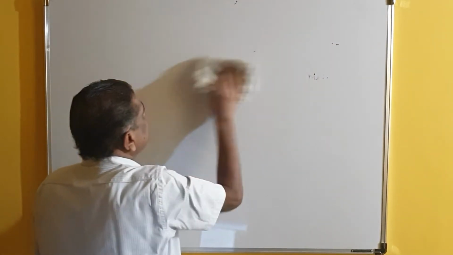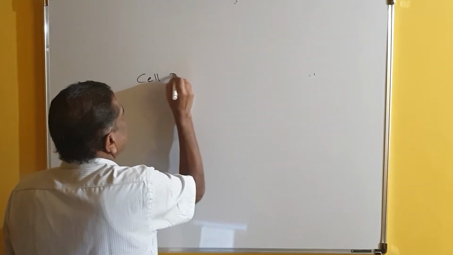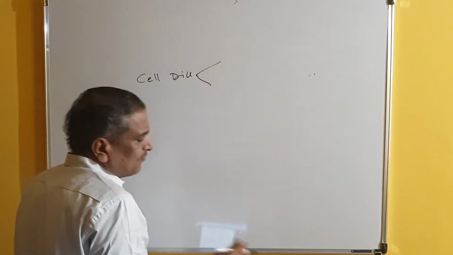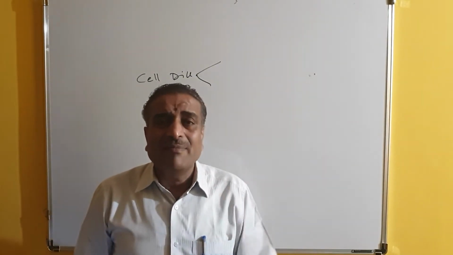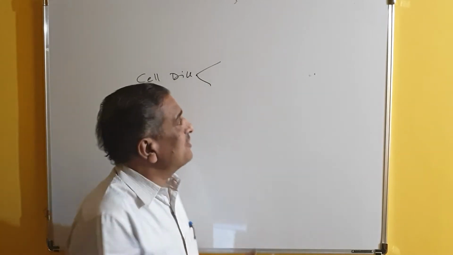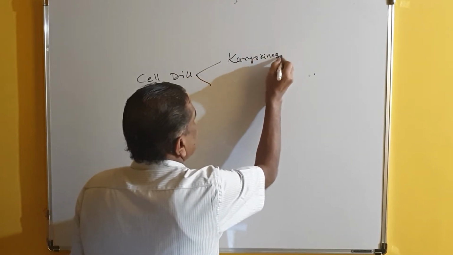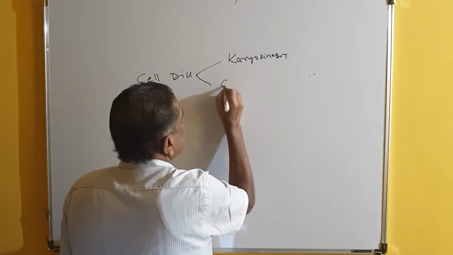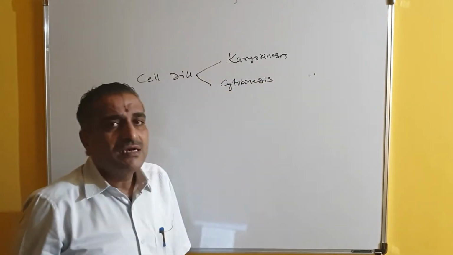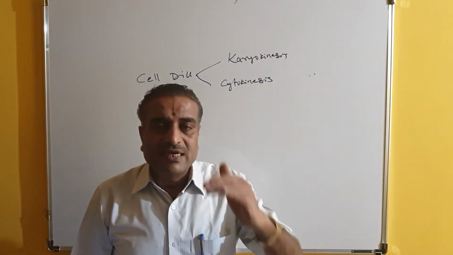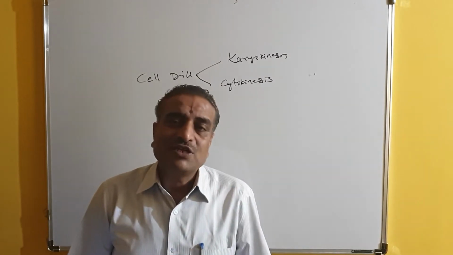And now, cell division as a whole, if you take cell division. So cell division is again divided. Of course, somatic and gametic is over. But in somatic and gametic cell division, what are the different types? First one is called karyokinesis, and another one is called cytokinesis. Karyokinesis and cytokinesis. The entire cell division has got two steps. First step is karyokinesis. Second step is called cytokinesis.